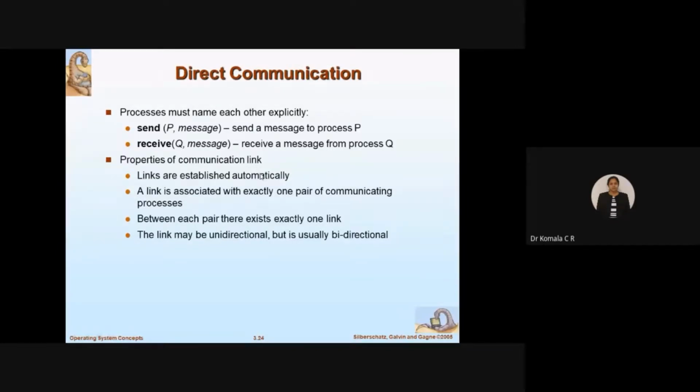We have to check whether links are established automatically. Whether once you create the process, the link will get established automatically or you have to create it. So a link is associated with exactly one pair of communicating processes. I have one pair, say P and Q. Link you have to establish between these two. So between each pair, there exists exactly one. Minimum one link should be there. Fine. The link may be unidirectional or bidirectional.